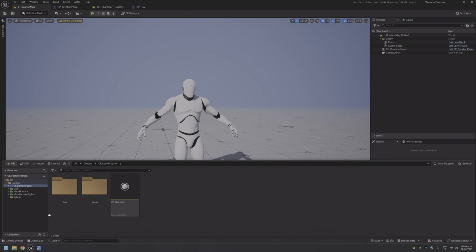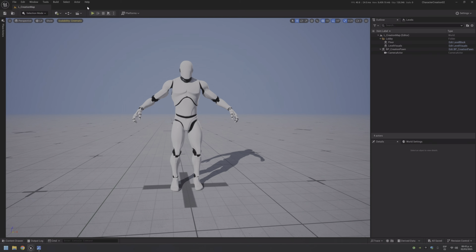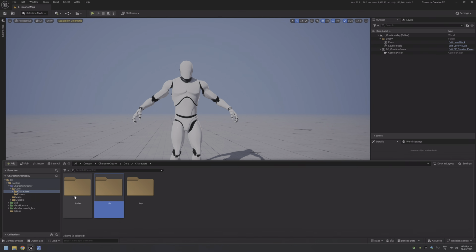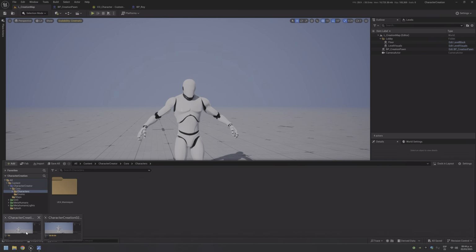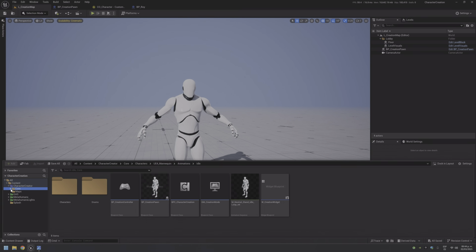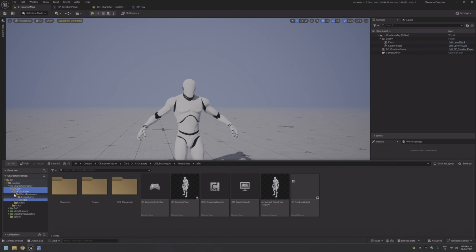So before messing with MetaHumans, I think that here in core characters, mannequin. Okay, let me check. Yes, here, Roy and bodies. Yes, I deleted all this folder in my advanced project because we're not using this thing. You can keep it if you want.